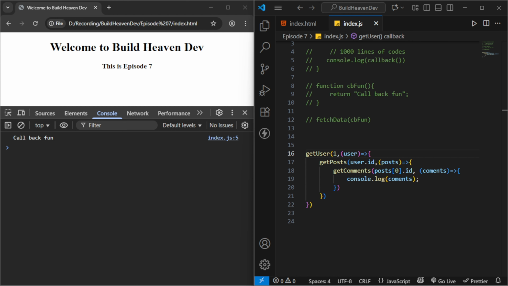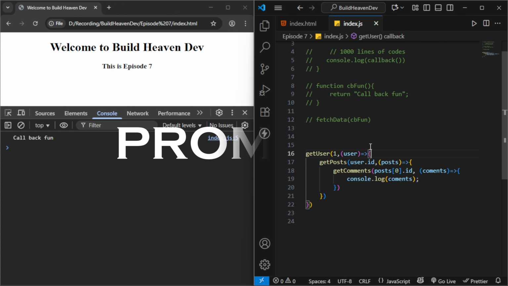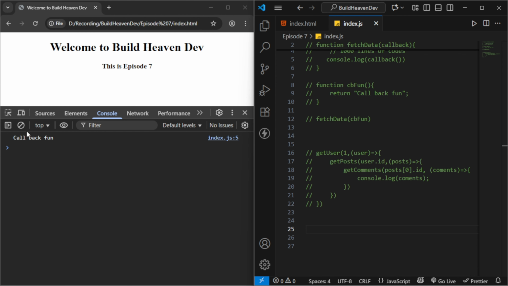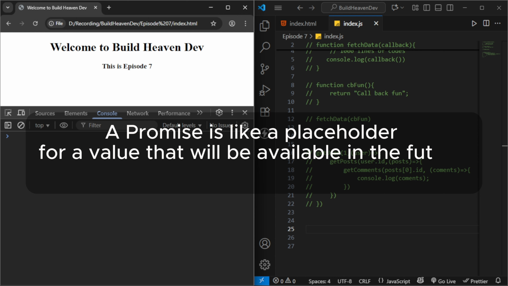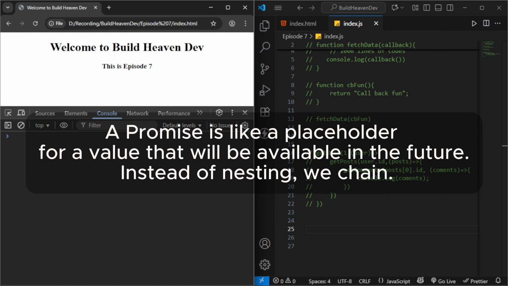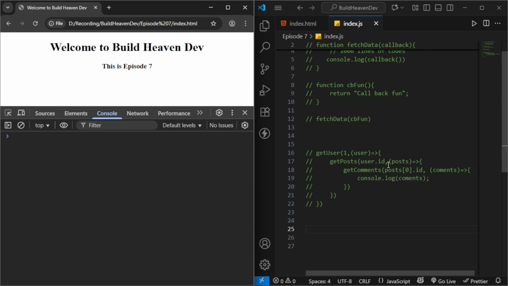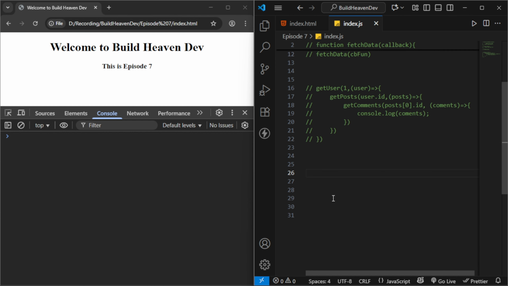So how do you fix this mess? Here promises come into the picture. What is a promise, basically? A promise is like a placeholder for a value that will be available in the future. Instead of nesting, we will chain. This is nesting, and we have to chain that one. Okay, first, let's give an example.